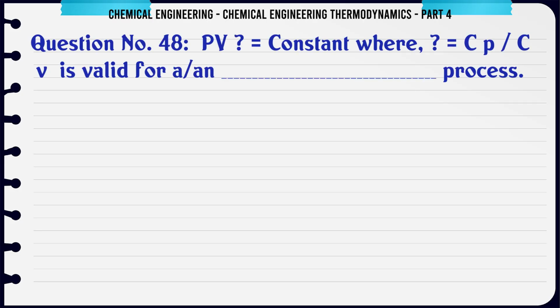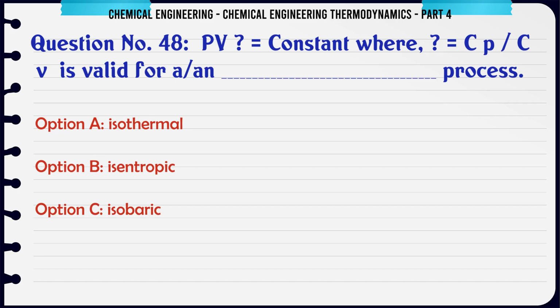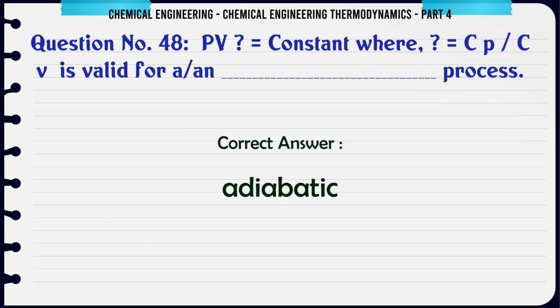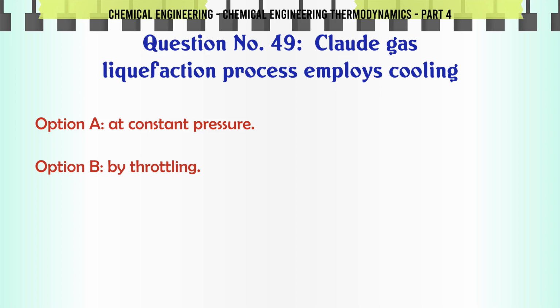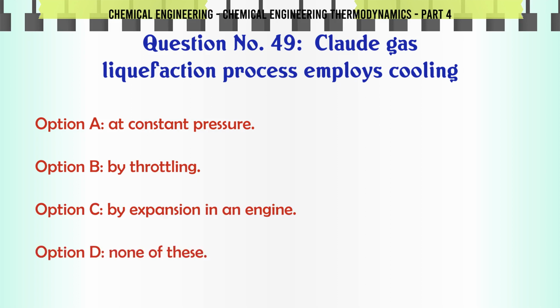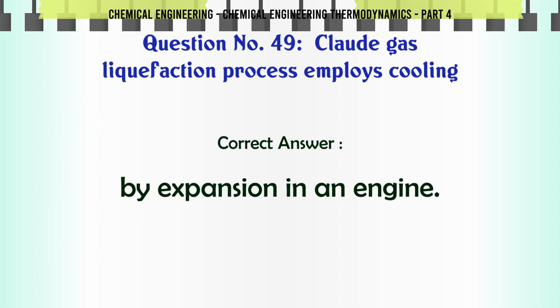PV^γ = constant, where γ = Cp/Cv, is valid for an ___ process. A. Isothermal, B. Isentropic, C. Isobaric, D. Adiabatic. The correct answer is adiabatic. Claude gas liquefaction process employs cooling A. at constant pressure, B. by throttling, C. by expansion in an engine, D. none of these. The correct answer is by expansion in an engine.